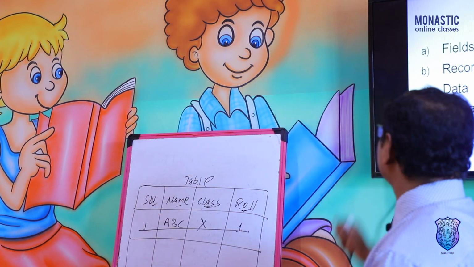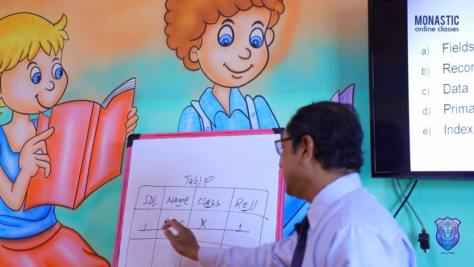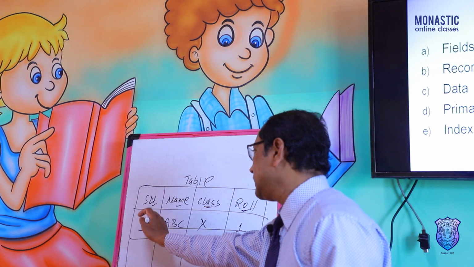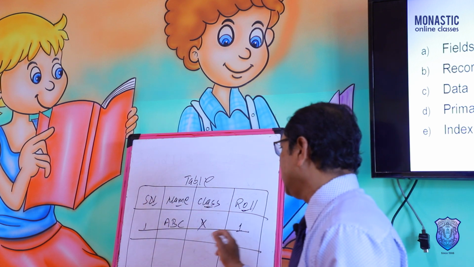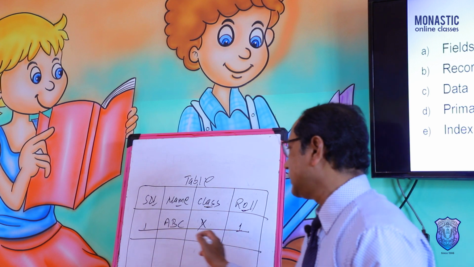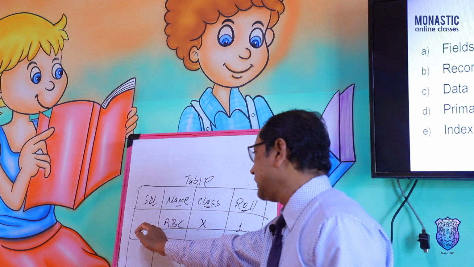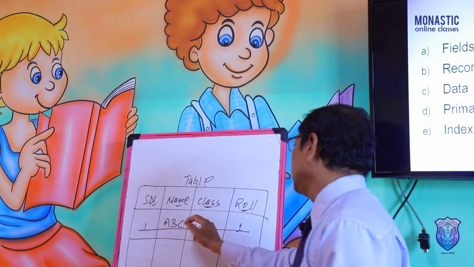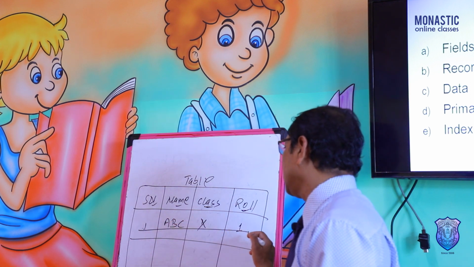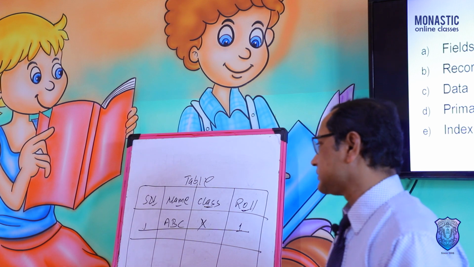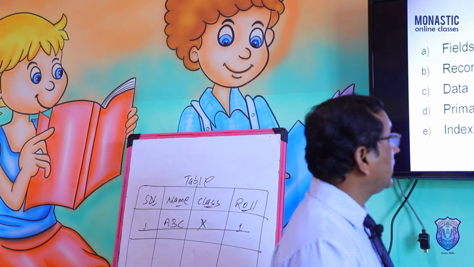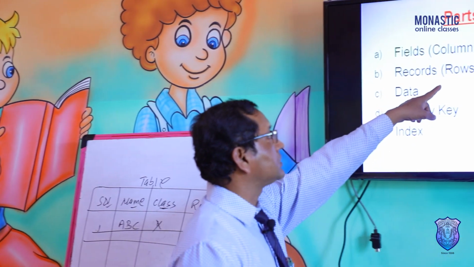Next we have the records. As already discussed, according to the fields we enter the data into the table. Then the complete data is called one record. So here are the records, the rows.